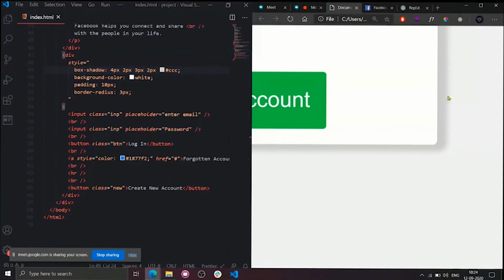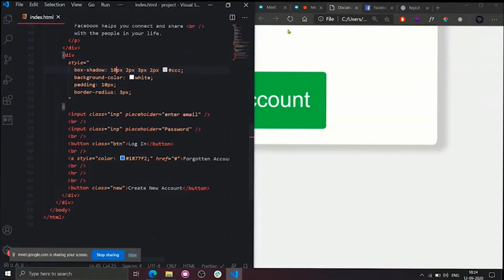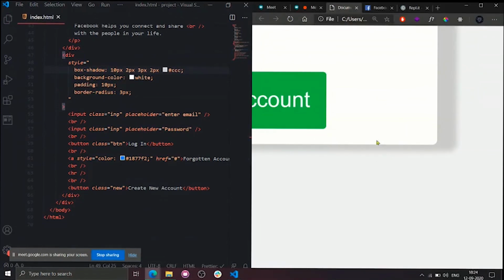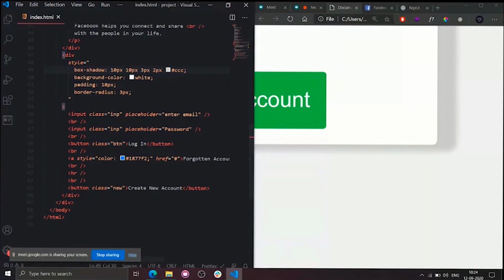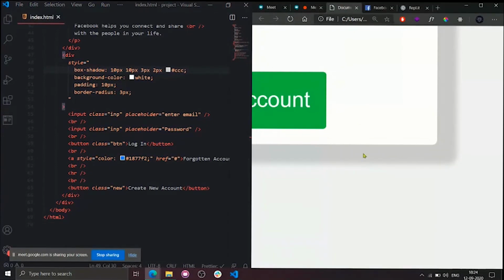It keeps increasing. Yes or no? Let me increase it further so that you can be clear. 10 pixels. This thing is not changed. Only this thing is getting changed. If I keep on changing the second parameter as well, it is also getting uniform.